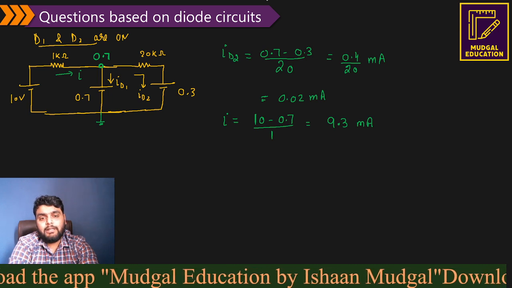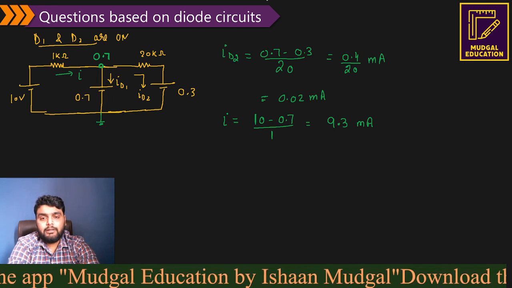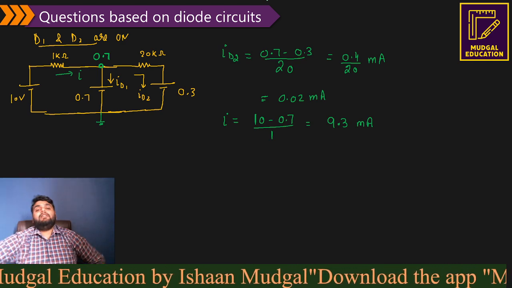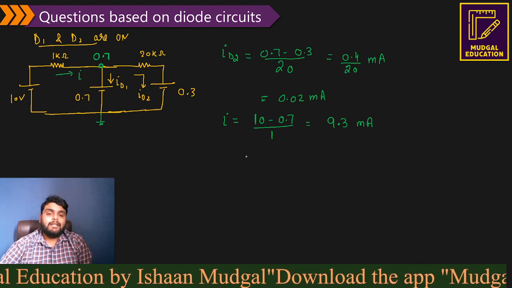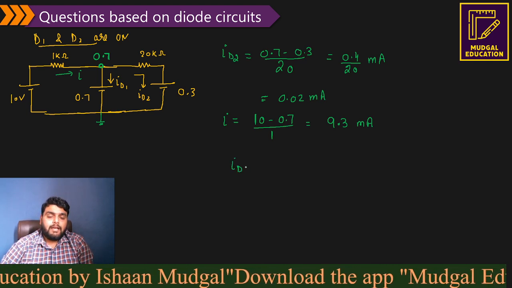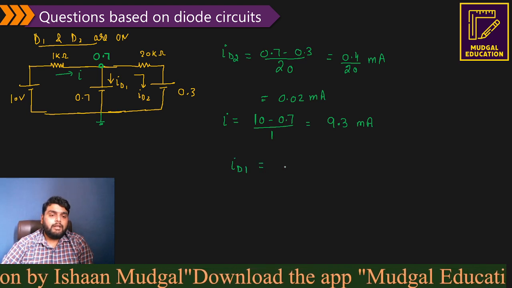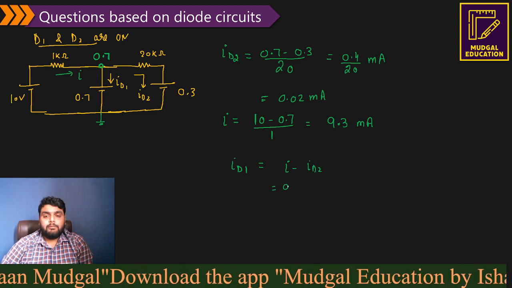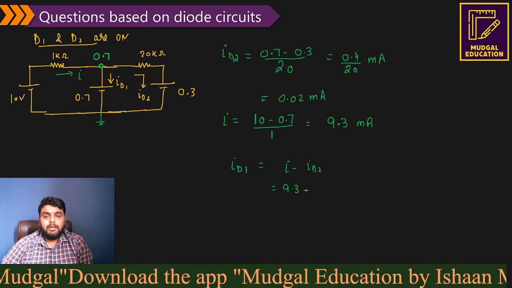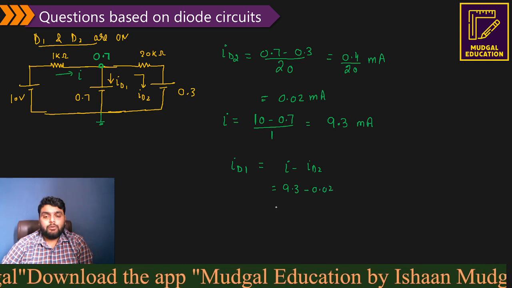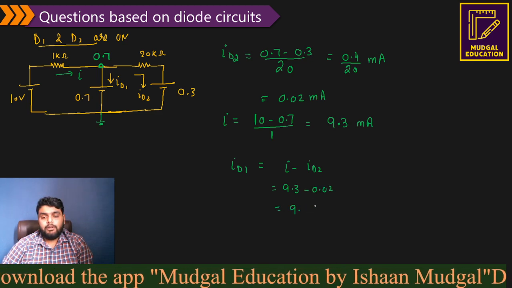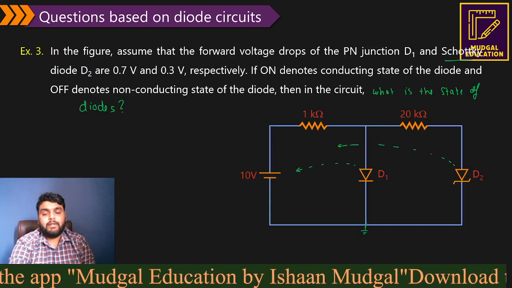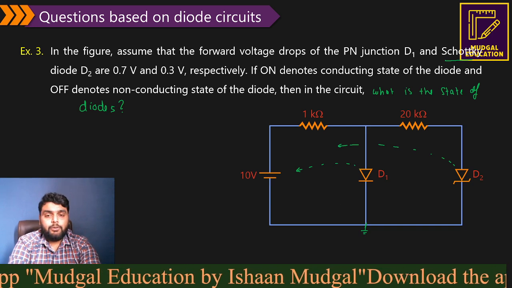What will happen again? Think about it. We have ID2 as well as ID1. Now can you find out ID1 here using KCL? If I apply KCL here, ID1 will be equal to I minus ID2. So it comes out to be 9.3 minus 0.02, which is 9.28 milliampere.